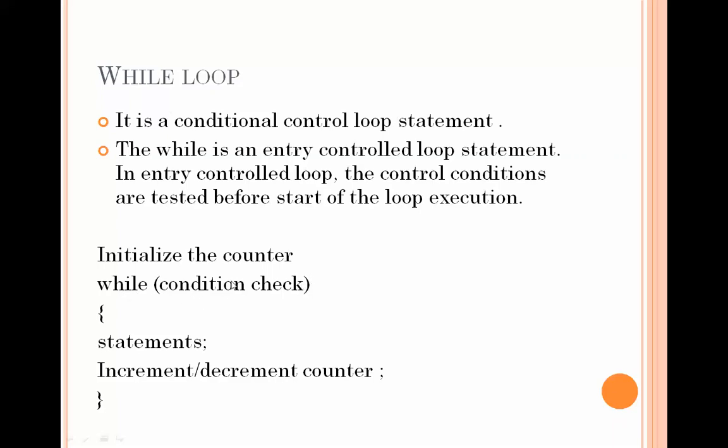If this condition is met, then the statements written inside the while loop will be executed. If it is false, then it will exit this while loop. And when the statements are executed, afterwards the counter which we have initialized to control this loop will be incremented or decremented, based on the problem, based on the way you have used a counter in your loop.